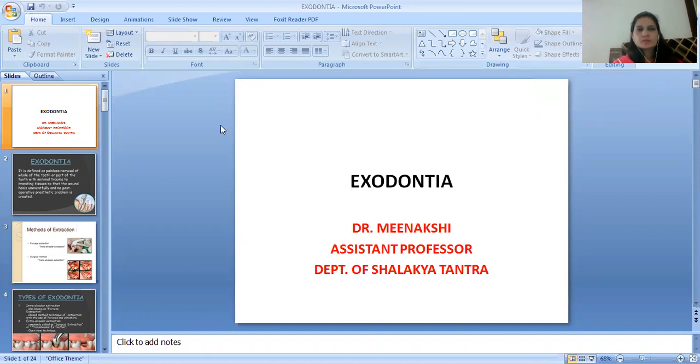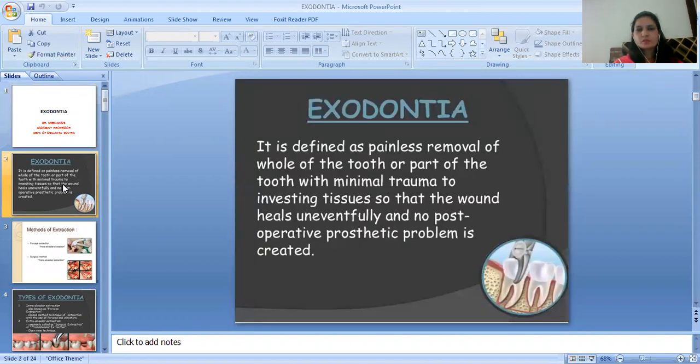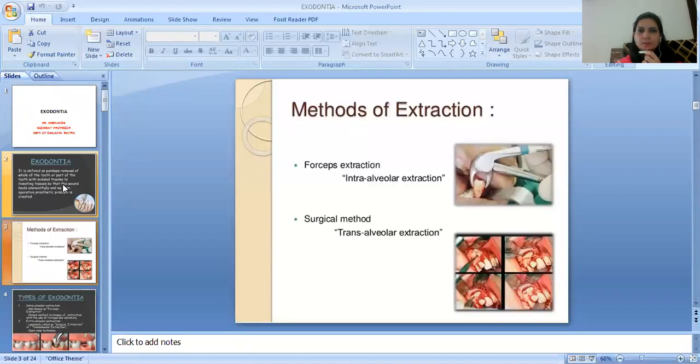So आज का हमारा डिस्कशन का टॉपिक है एक्सोडोंशिया. What is exodontia? इसकी proper definition है. It is defined as a painless removal of whole of the tooth or part of the tooth with minimal trauma to investing tissues so that the wound heals uneventfully and no post-operative prosthetic problem is created.